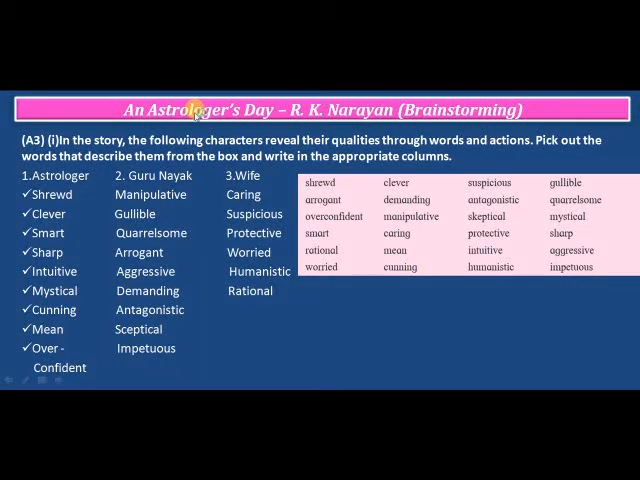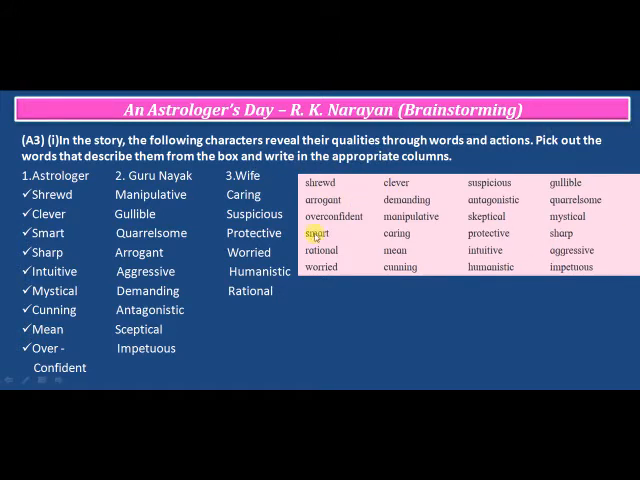We shall be seeing the second part of the brainstorming of Chapter 1.1, which is "An Astrologer's Day" by R.K. Narayan. So the A3 activity is: in the story, the following characters reveal their qualities through their words and actions. Pick out the words that describe them from the box and write them in the appropriate column.